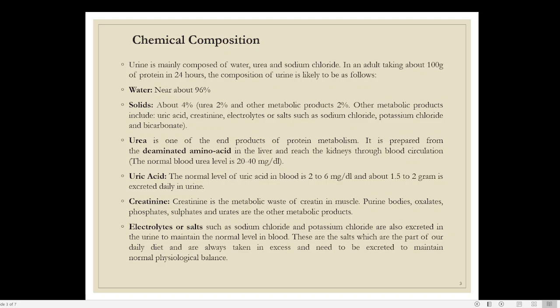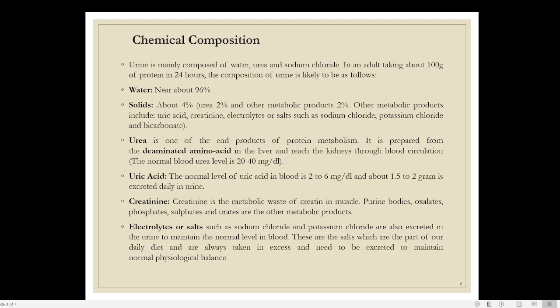Water is present, solids are present, urea, uric acid, creatine, and electrolytes are some of the different chemical substances present in the urine. So here you can see that urine is mainly composed of water, urea, and sodium chloride. These are the 3 important substances which are present in the urine.